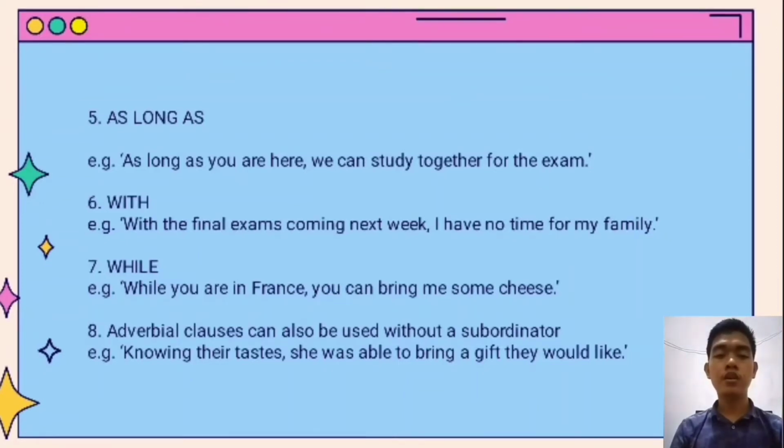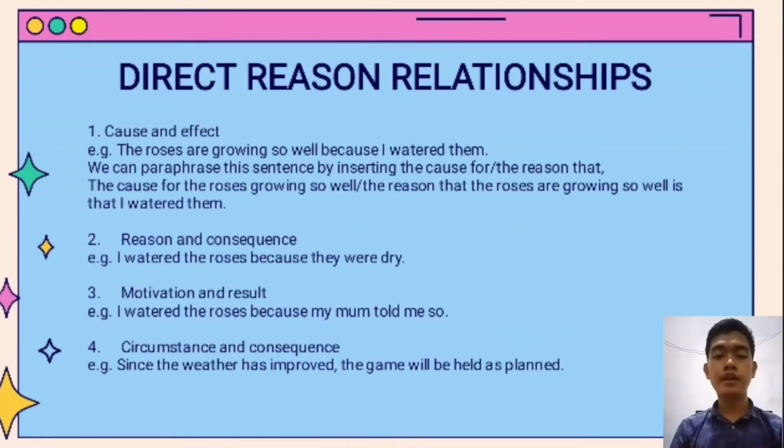An adverbial clause can also be used without a subordinator. Example: knowing their taste, she was able to bring a gift they would like. There are two types of relationship between the adverbial clause of reason and the main clause. First, direct reason relationship: cause and effect. Example: the roses are growing so well because I watered them.